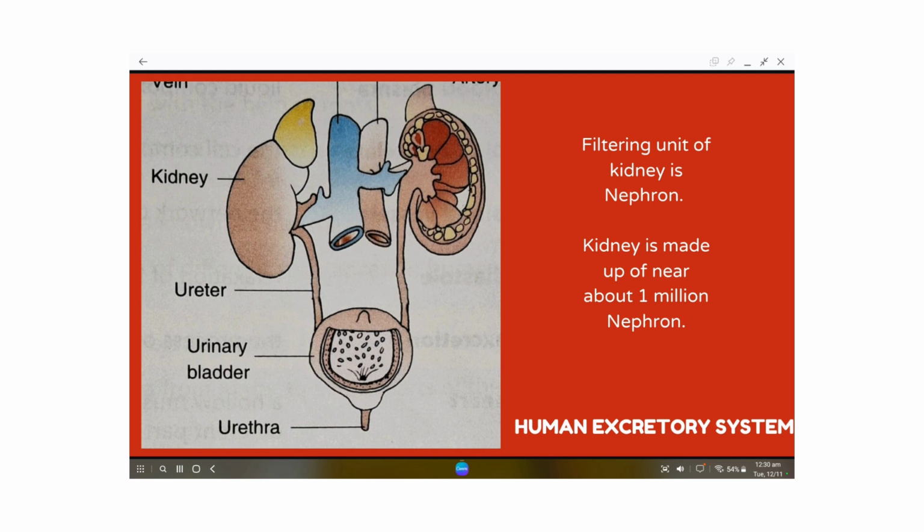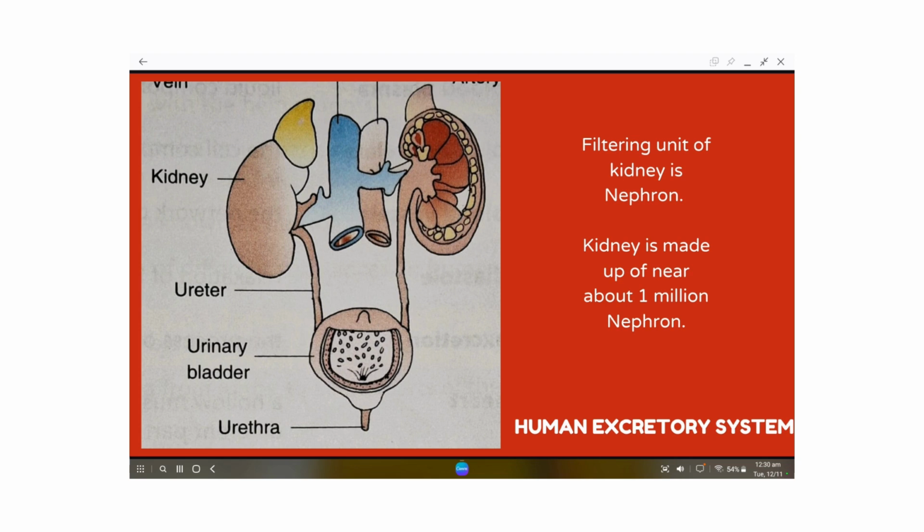Discharged in the form of urine. Urine is mostly water, near about 95-96% water, and 2.5% urea and 2.5% other waste that may be salt, etc. A healthy human passes 1.5 to 2.5 liters of urine every day, and the main function of the kidney is to filter the blood through the filtering unit known as the nephron.